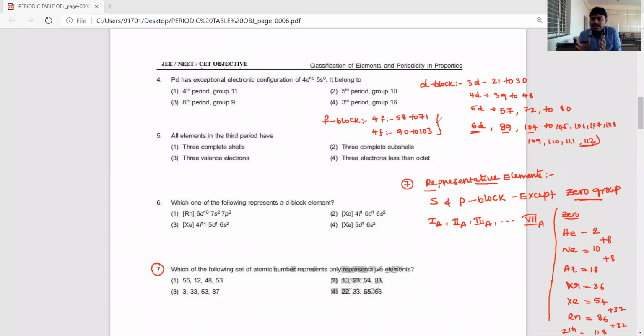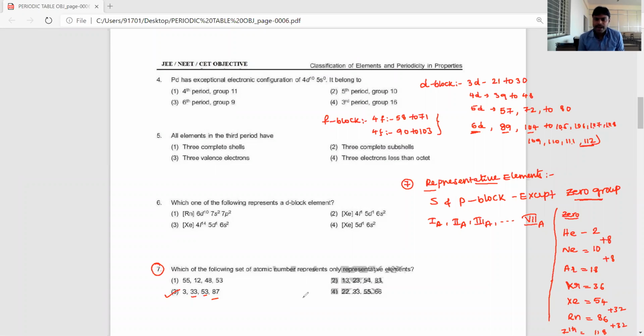So representative elements means elements that do not belong to D block, F block, or zero group elements. The remaining atomic numbers we call representative elements. So the answer is 3, 13, 53, 87.